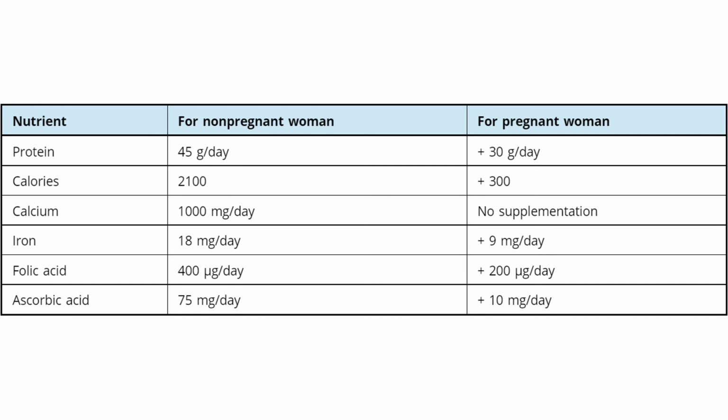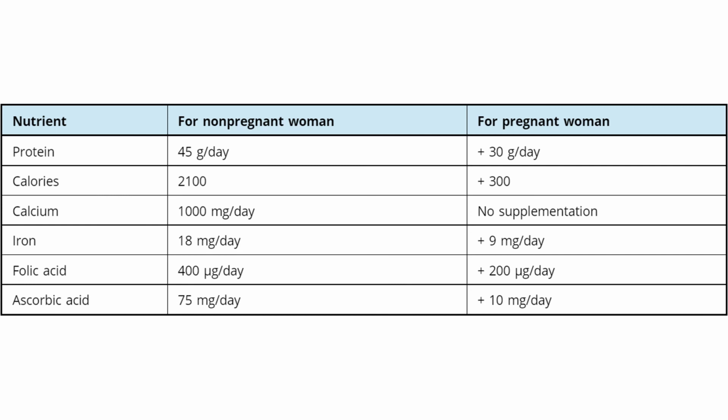Now, calorie intake. Calorie intake in pregnancy also increases, and there is increased demand for protein, calcium, iron, folic acid, and ascorbic acid. So for pregnant women, there should be increased protein.